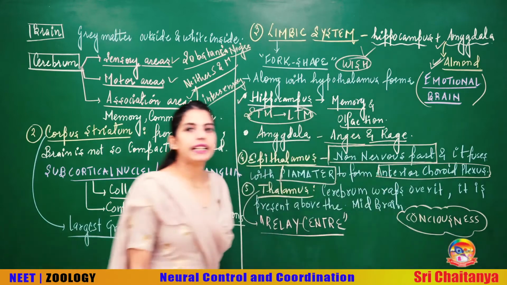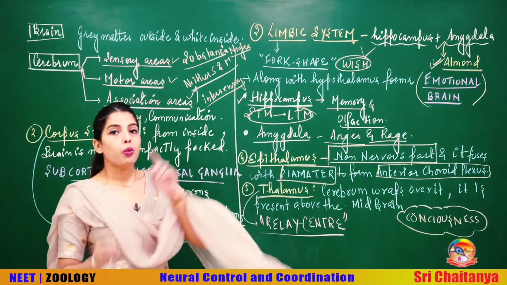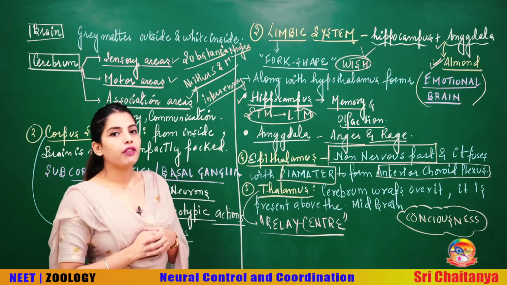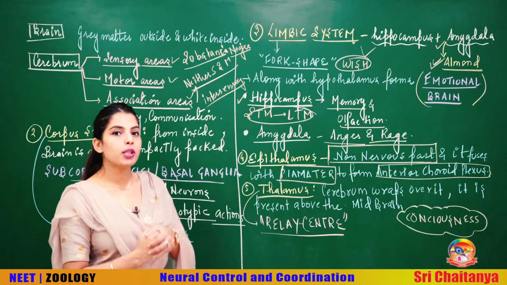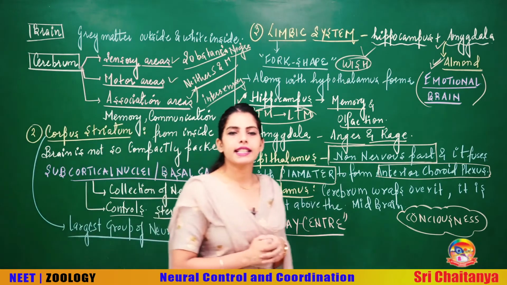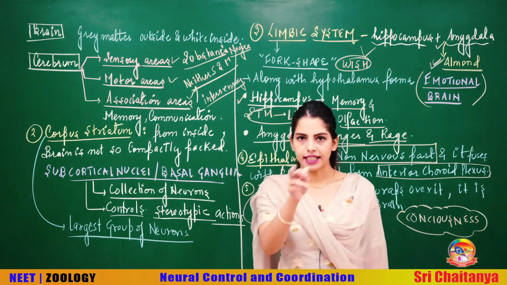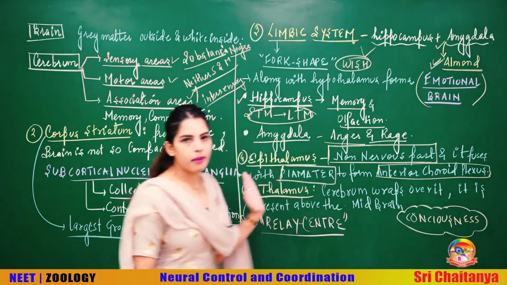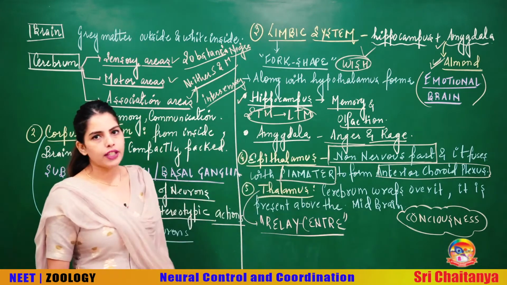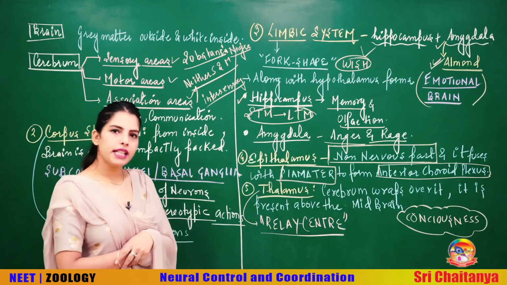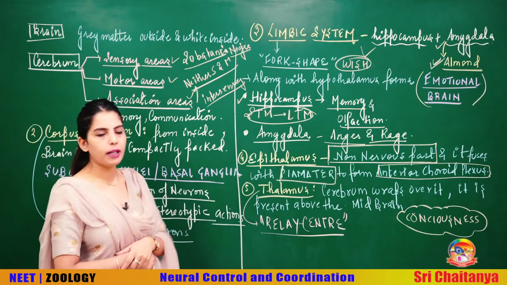It forms the anterior choroid plexus, which is very important for secreting the cerebrospinal fluid. Once I discuss the CSF and the ventricles of your brain, I will tell you about this anterior choroid plexus. Here you only remember that the epithalamus is a non-nervous part that fuses with the pia mater and forms the anterior choroid plexus.